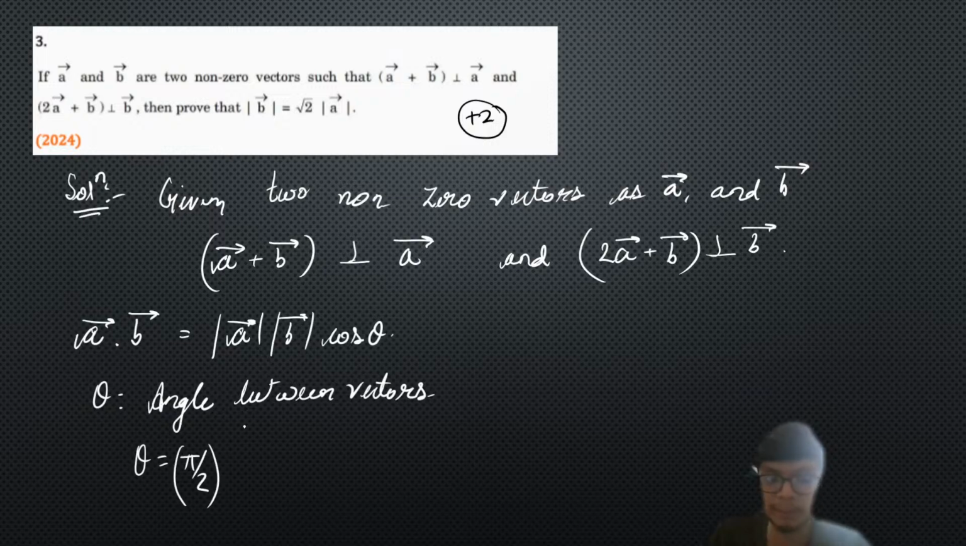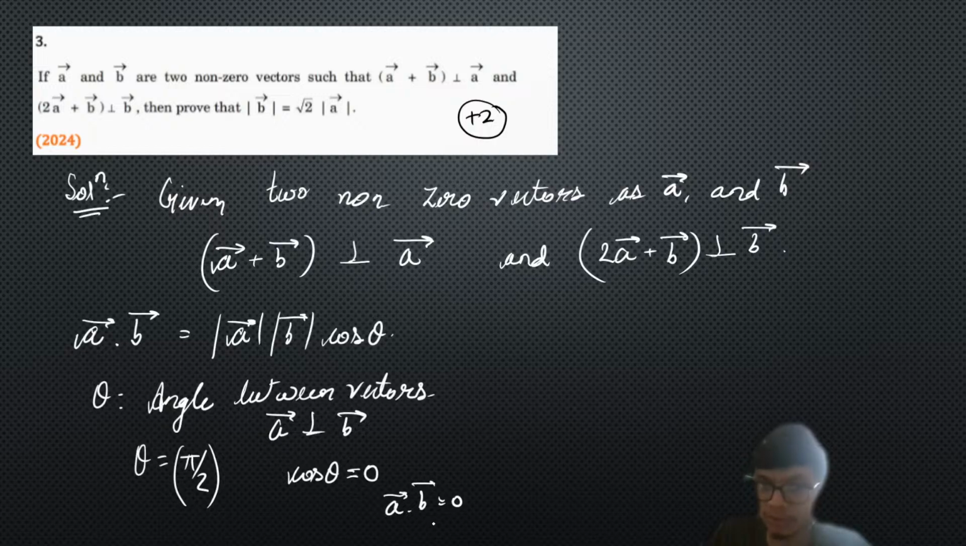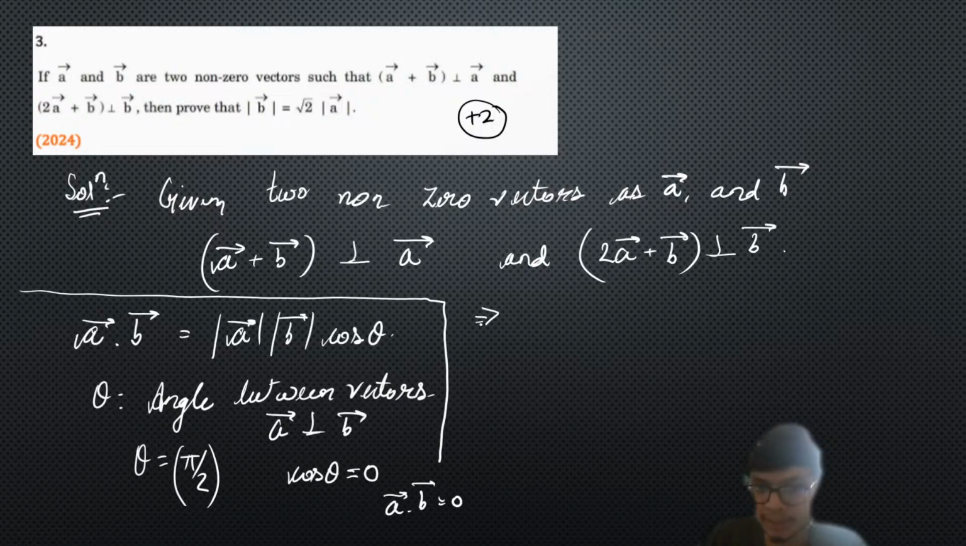if these vectors are perpendicular, then the angle between the vectors is going to be pi by 2 or 90 degrees. So if it is 90 degrees, then cos theta is 0. Therefore we will have a dot b equal to 0. So for perpendicular vectors, we just need to put a dot b as 0. Similarly, from here, let us put this.